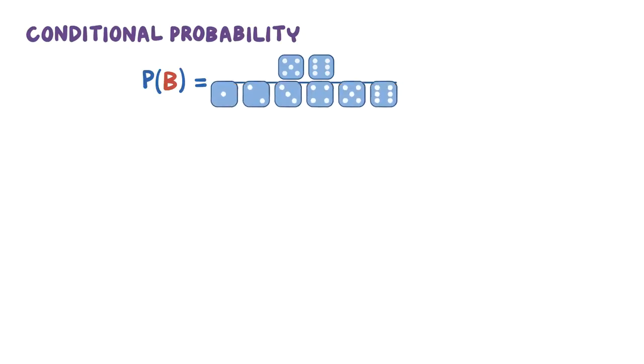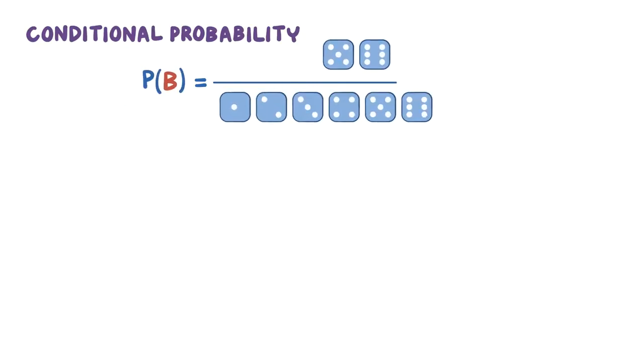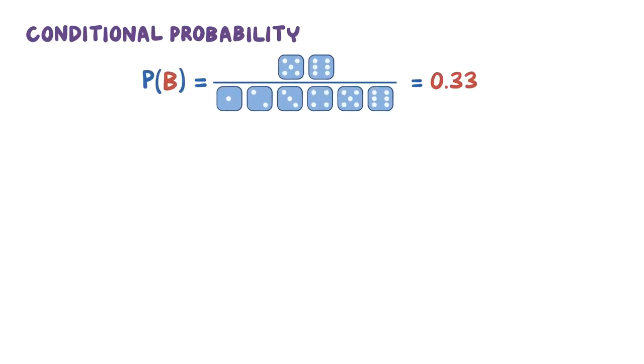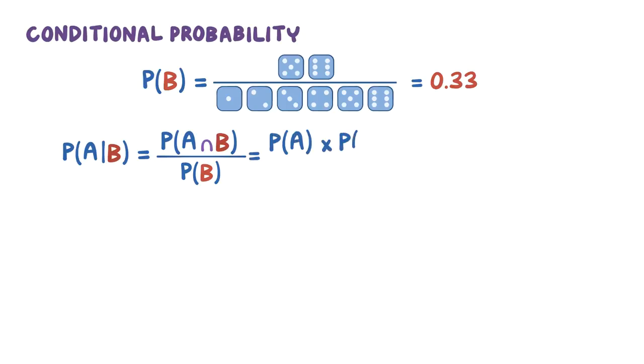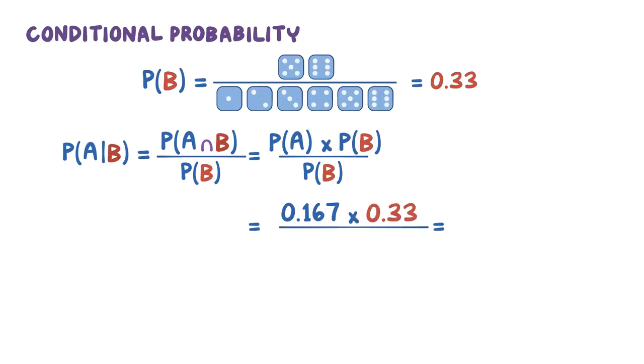For the probability of event B, there are 2 possible outcomes, if you rolled a 5 or if you rolled a 6. And there are 6 possible outcomes, because you could have rolled any of the numbers on the die. So the probability of event B is 2 over 6, or 0.33. Now that you have both the probabilities for event A and event B, you can plug them into the conditional probability equation. To find the probability of events A and B, use the multiplication rule. So 0.167 times 0.33 is 0.055. Then divide 0.055 by the probability of event B, or 0.33, to get 0.167.